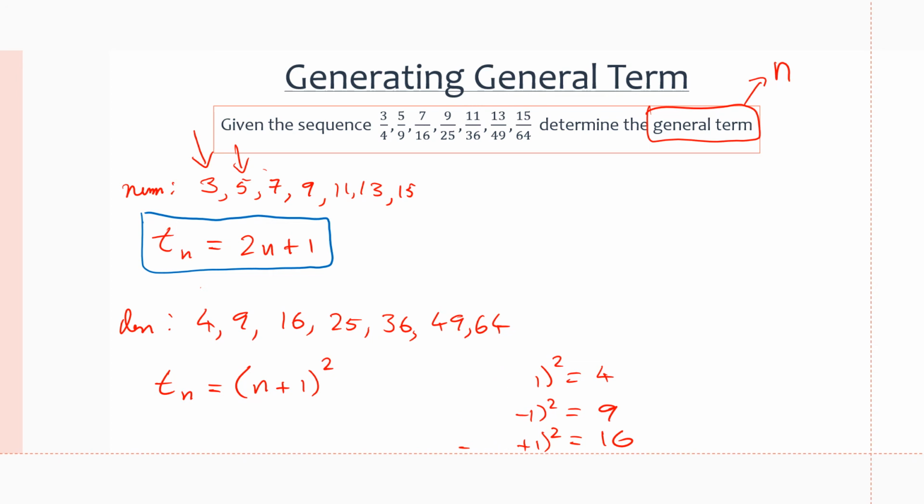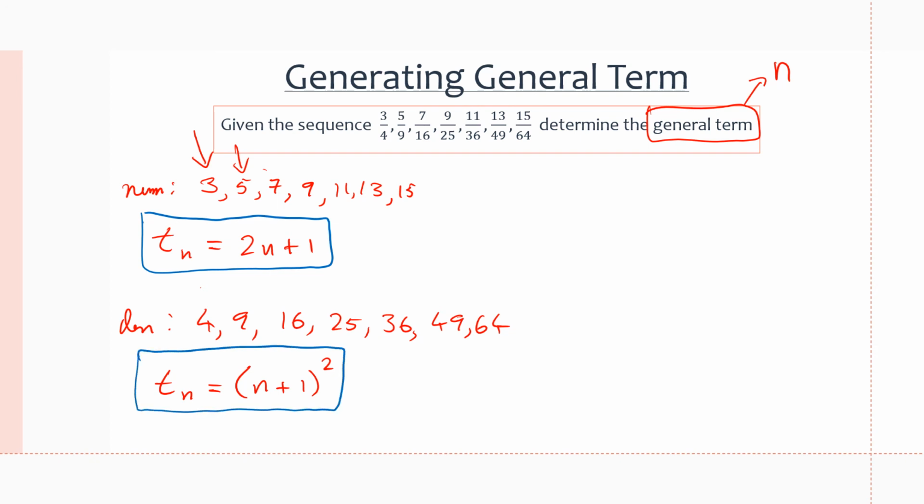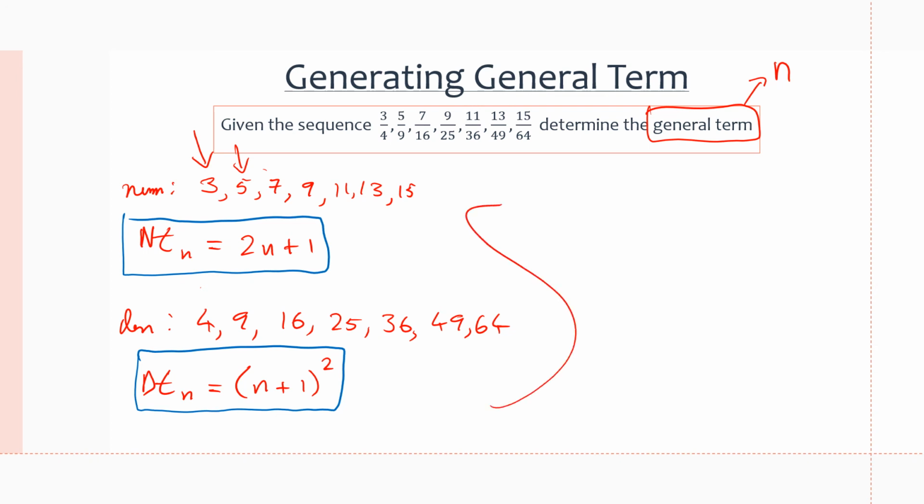And so we have found a general term for our denominator. And I'll actually say numerator and denominator just so we can differentiate them. And now what we can simply do is put them together in the numerator and denominator to get a general term for our whole sequence, our beginning sequence up here.